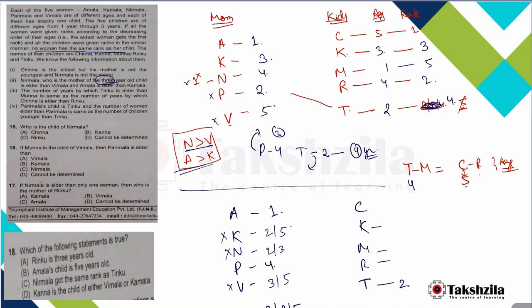Now let us come to the ages of the children. T is 2. This is not the age we are writing, this is the rank. So C is rank 1. Let us now see what we can do here. T minus M is C minus R. What ages are left? This age is 4, this age is 5. So the ages left are 1, 2 and 3.